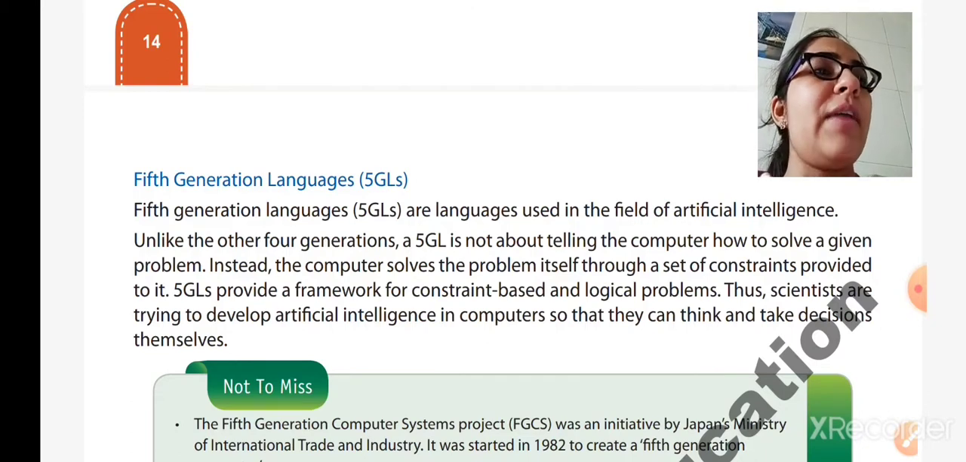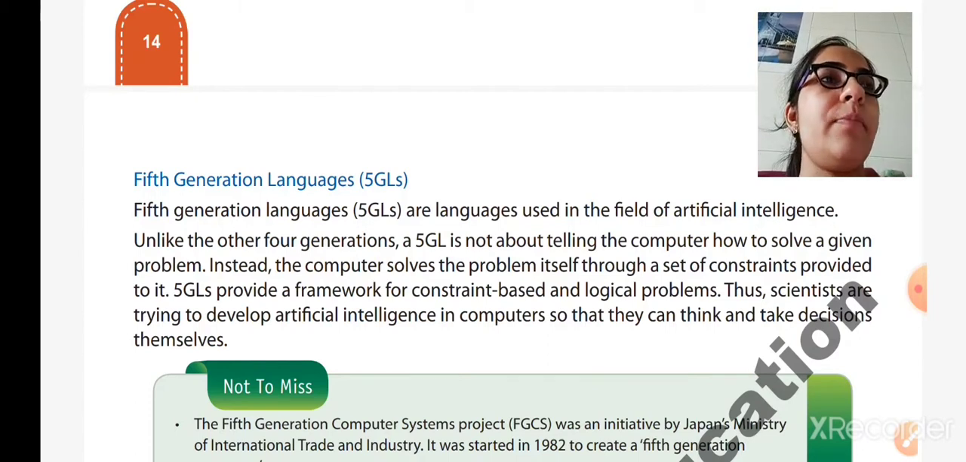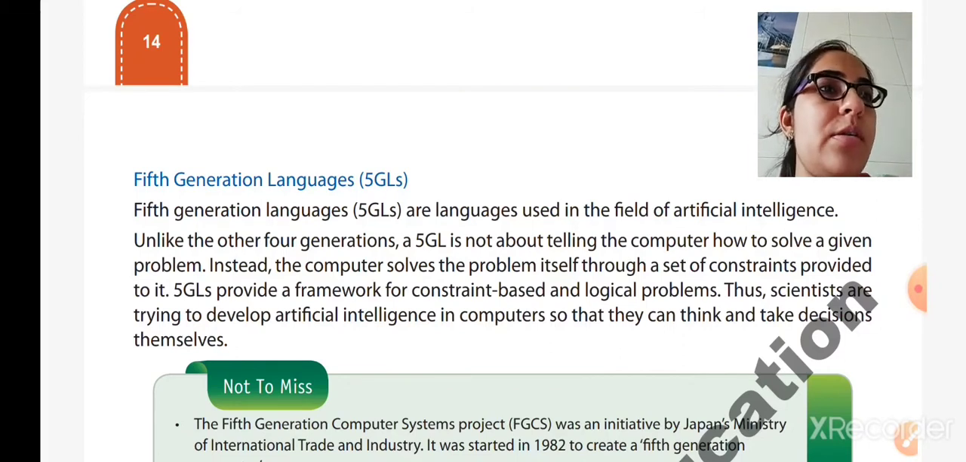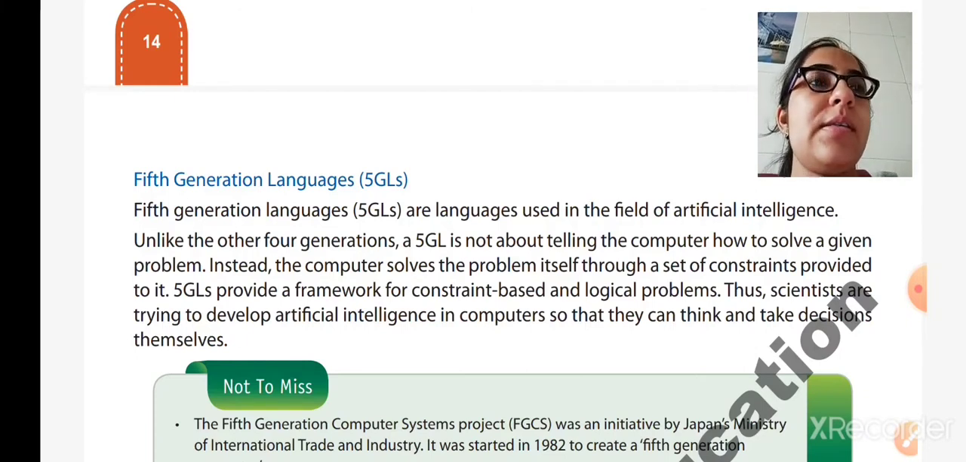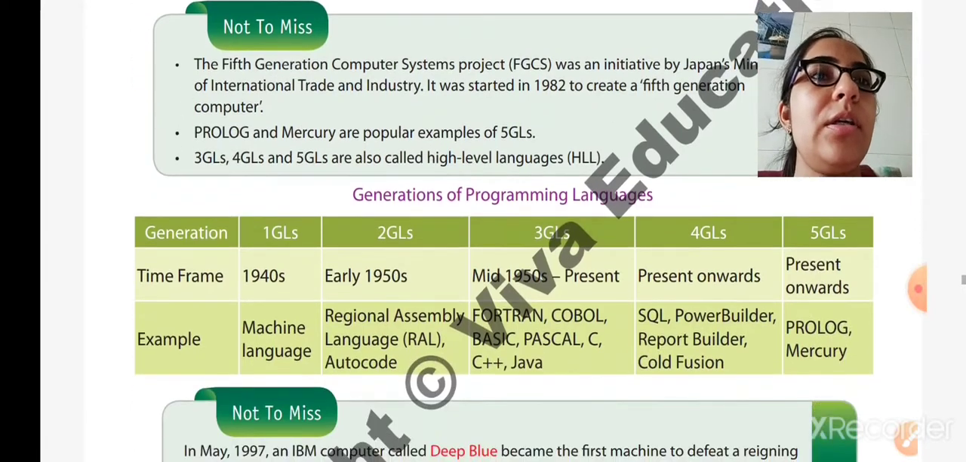5GLs provide a framework for constraint-based and logical problems. It means that some framework, some field, is given to the computer in which it can solve all the logical problems. Thus, scientists are trying to develop artificial intelligence in computers so they can think and take decisions themselves. Scientists are still working on these 5GL computers, in which more intelligence is given so that they can think and take decisions themselves. They should not be dependent on humans.